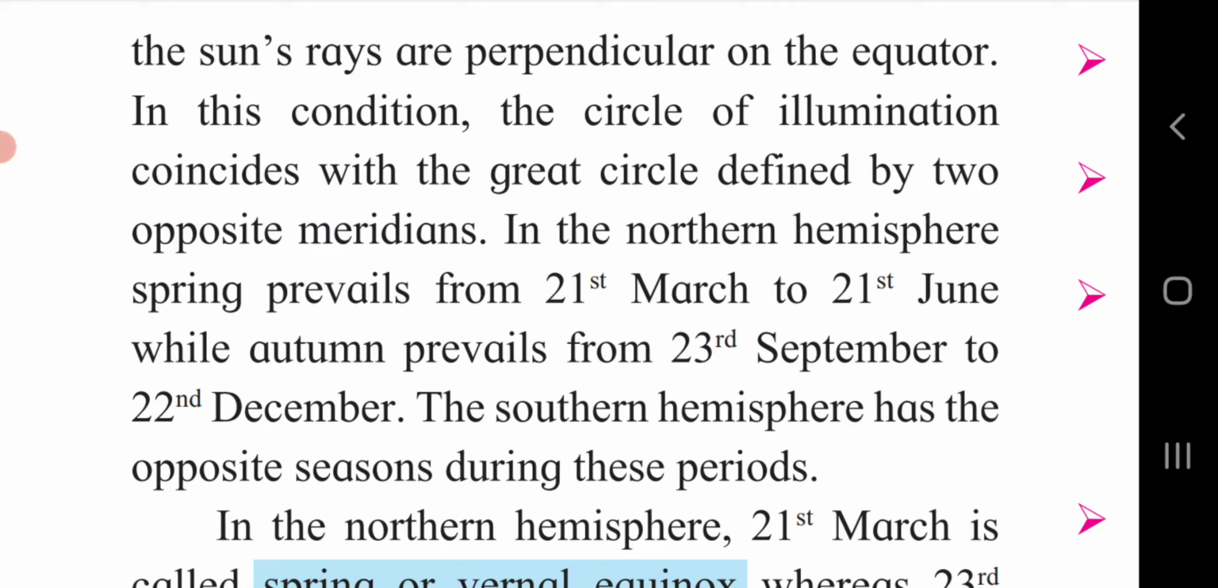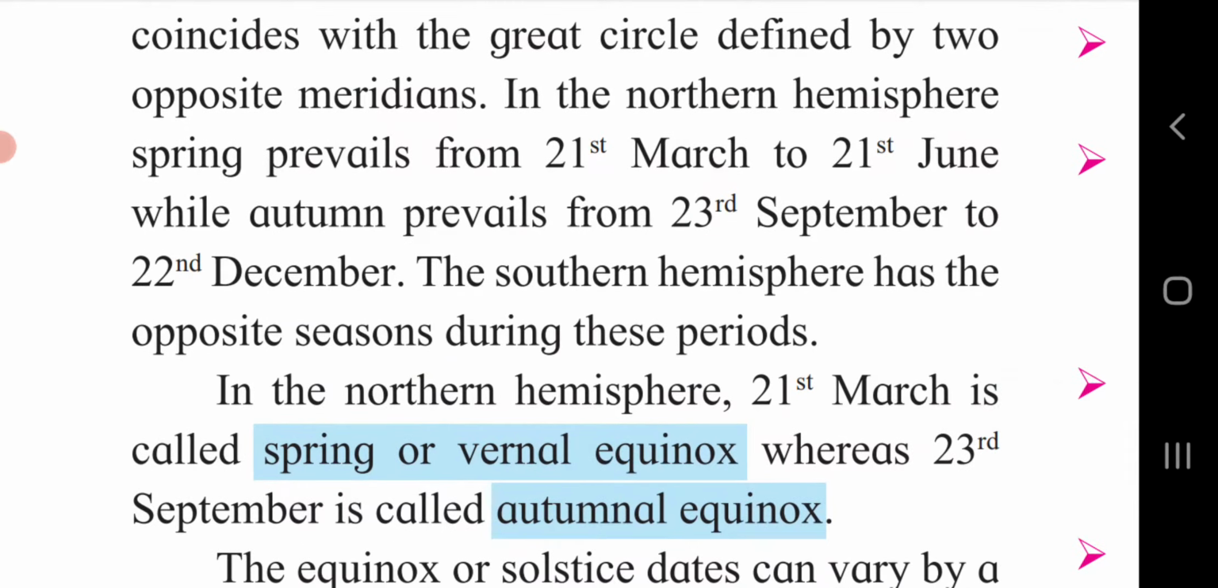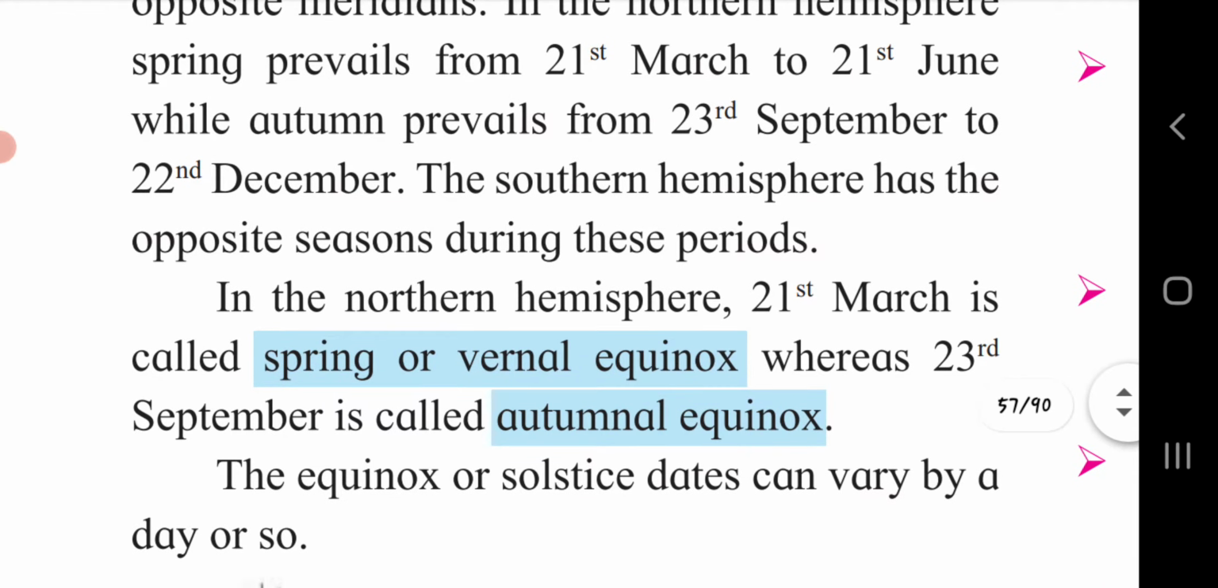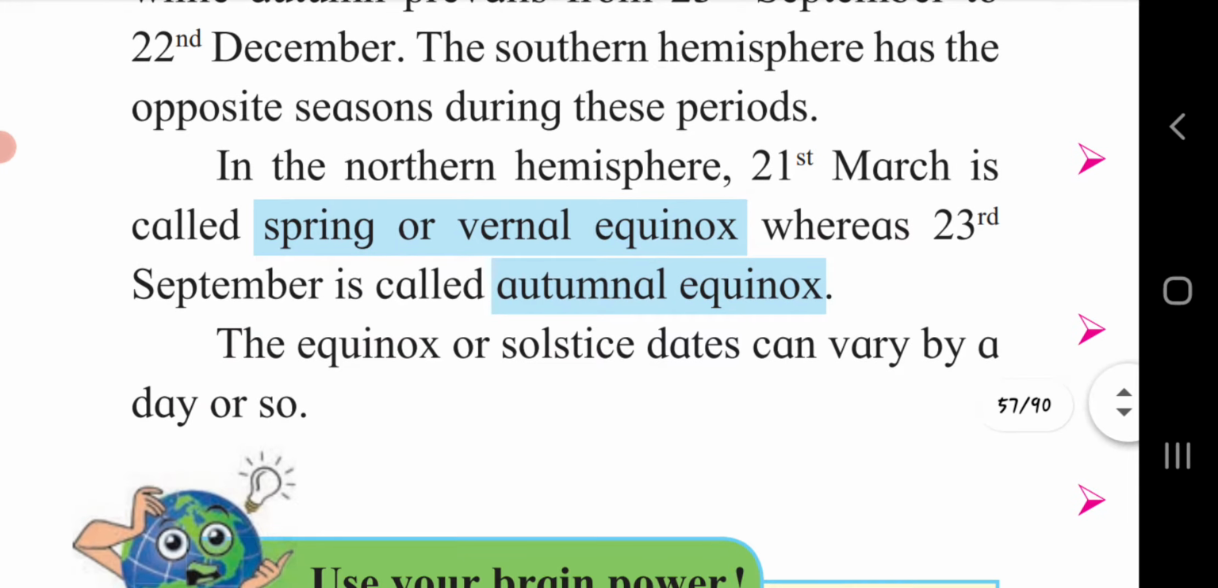Like this, from 21st March it is spring season, and again on 21st June it will be autumn, and 23rd December to 22nd December it will be the winter season. The southern hemisphere has the opposite seasons during these periods. In the northern hemisphere, 21st March is called spring or vernal equinox, whereas 23rd September is called autumnal equinox. The equinox or solstice dates can vary by a day or so.